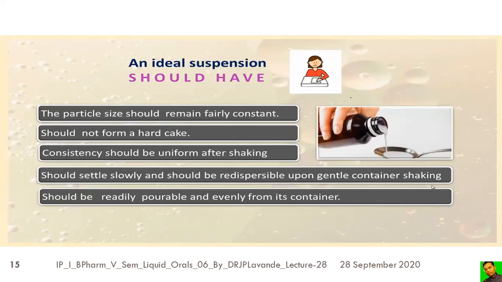The slow settling is helpful in order to get even and uniform dosing, whereas easy redispersion is again useful in order to get uniform distribution so as to ensure a uniform dose of the drug. It should be readily pourable and flow evenly from its container. So its consistency, its viscosity, should be such that it is easily pourable.